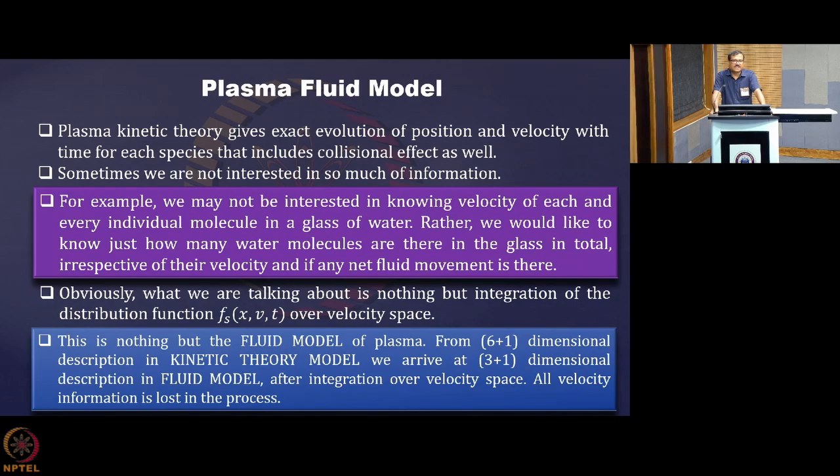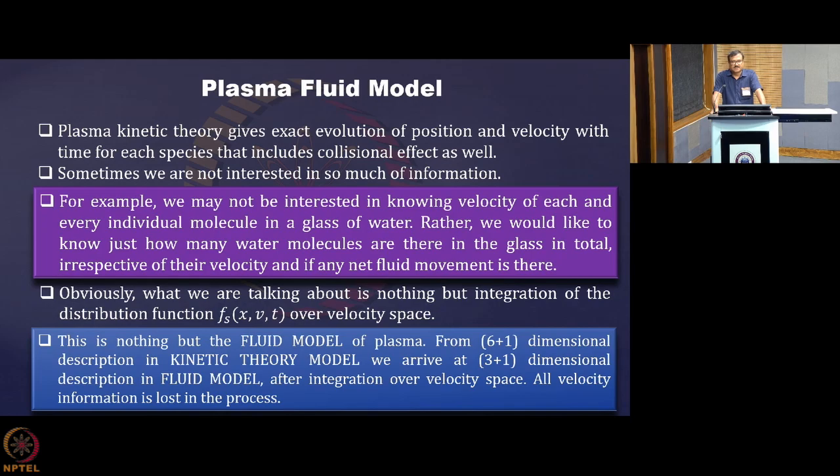So this is essentially the fluid model from the 6 plus 1 dimensional kinetic theory model. In 6 dimensional space and one time, we describe the equation in the kinetic theory model.